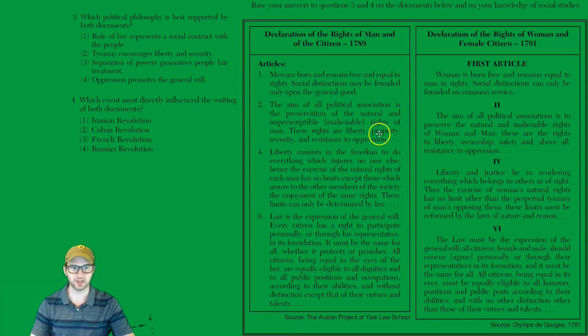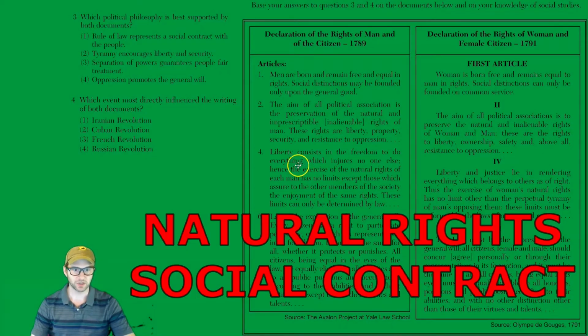Okay, so certain things we've got to understand. Maybe the translations aren't exact, or maybe she changed some of the words because there were literally different meanings in the French words. Okay, so we don't know that, but we do know that she is definitely adding women's rights in addition to men's rights. Liberty consists in the freedom to do everything which injures no one. That's totally a John Locke idea.